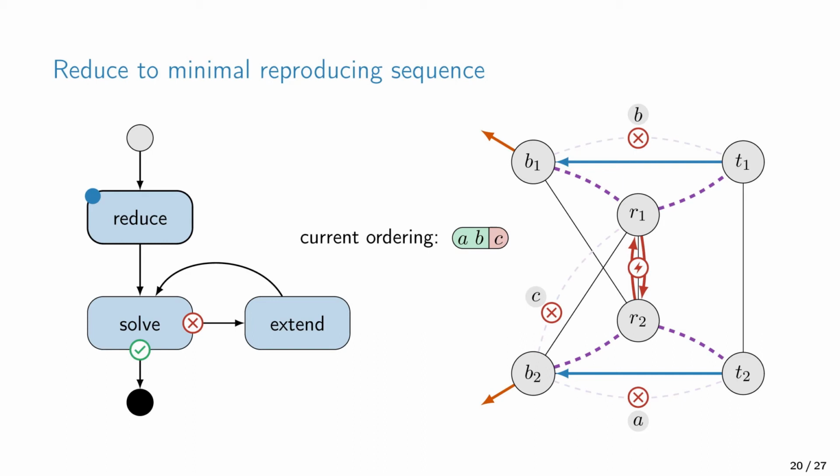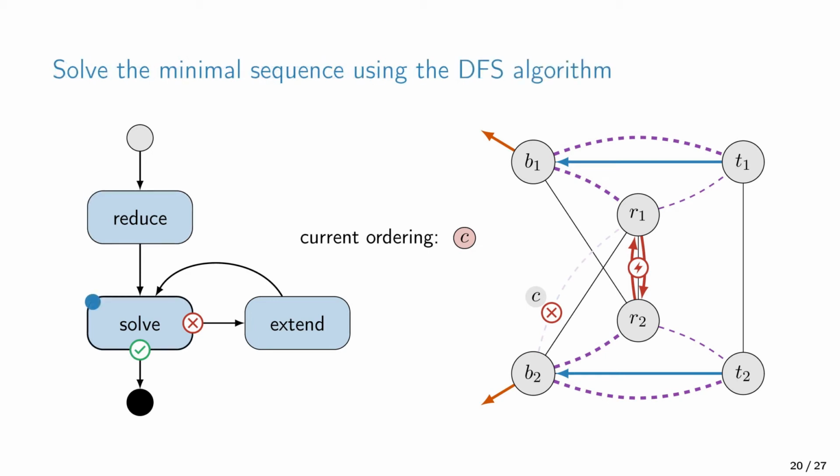So, if we remove command A from the ordering, then nothing happens and the forwarding loop still remains. Also, if we remove command B, nothing happens. So, both commands are not part of the dependency and we have isolated the problem. Then, Snowcap tries to find a valid solution to this minimal problem. And here we use the same DFS algorithm as in the exploration phase. In this example here, there obviously exists no valid solution.